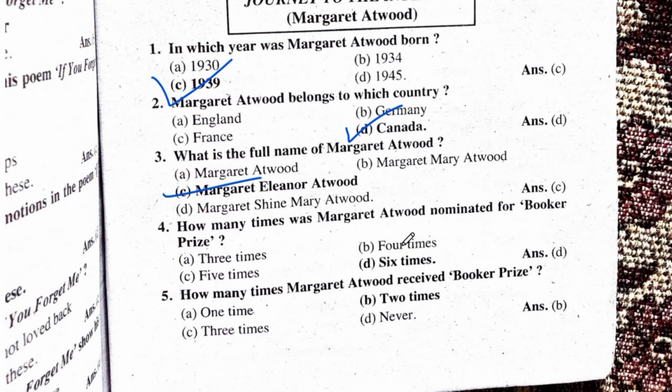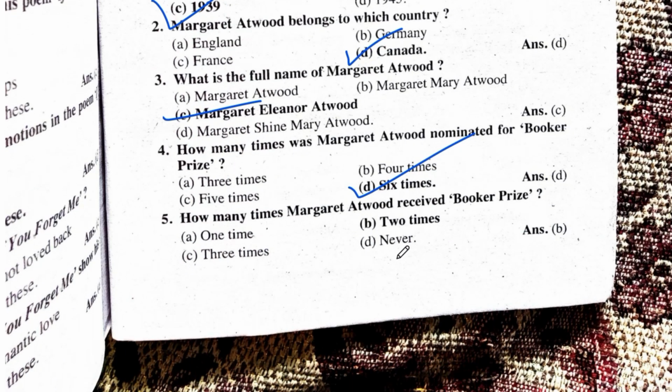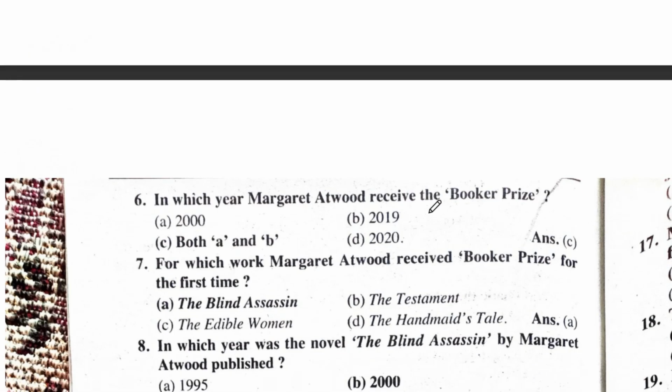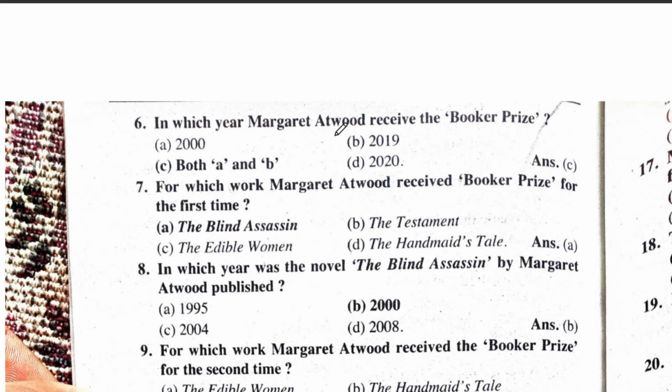How many times was Margaret Atwood nominated for Booker Prize? Answer: 6 times. 5. How many times Margaret Atwood received Booker Prize? Answer: 2 times. 6. In which year Margaret Atwood received the Booker Prize? Answer: both A and B, 2000 and 2019.